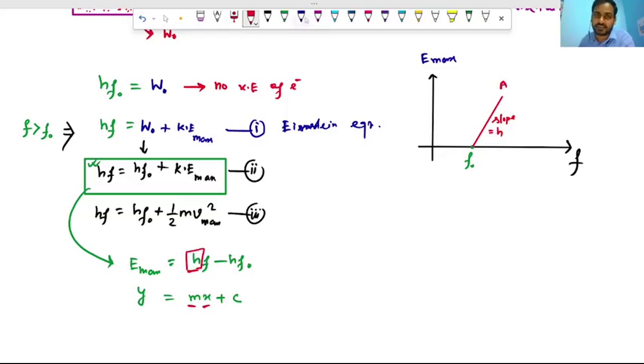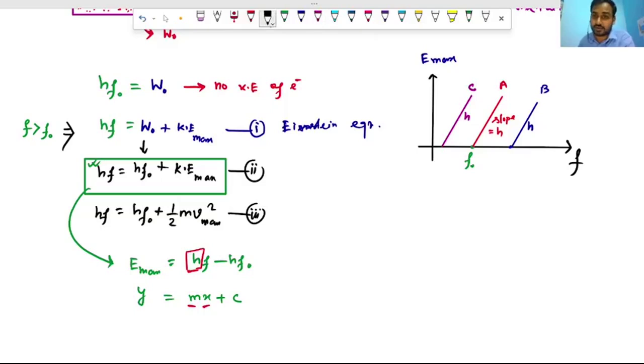And as the slope is constant, for every curve, suppose this is material A. Now if we want to plot the same graph for material B, it will look like the same straight line whose slope will again be h. Suppose this is material B, and suppose this is material C. Its slope will also be h, that is Planck constant.